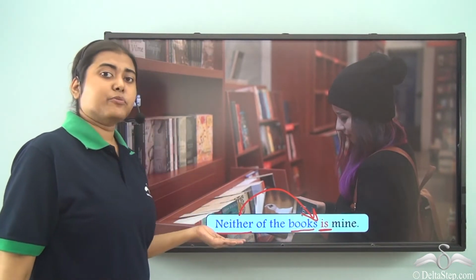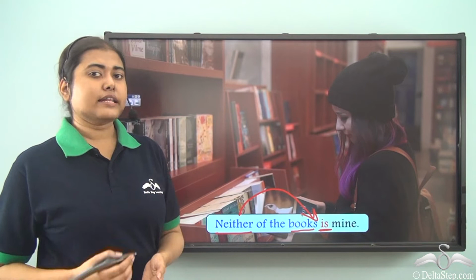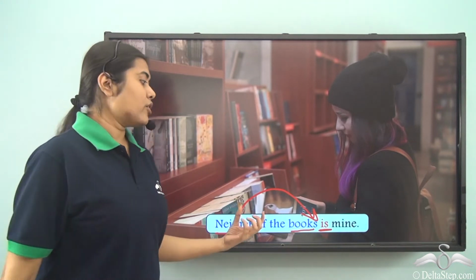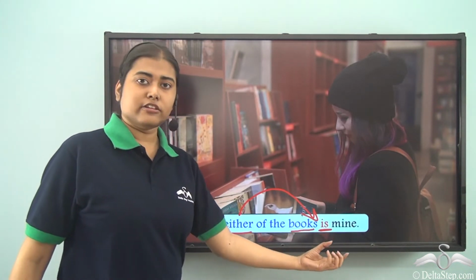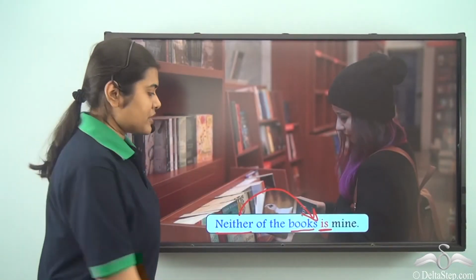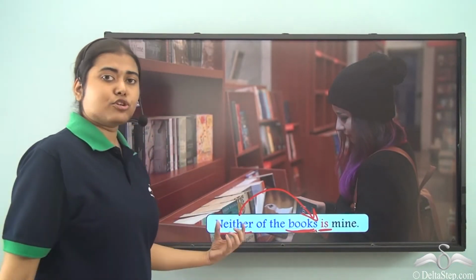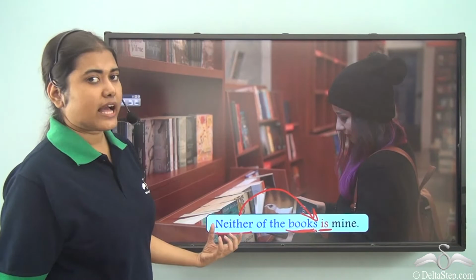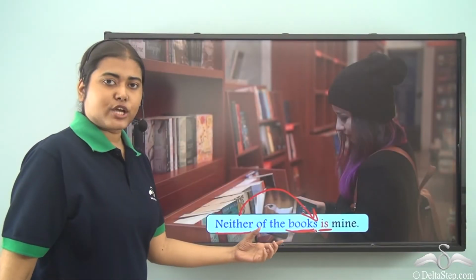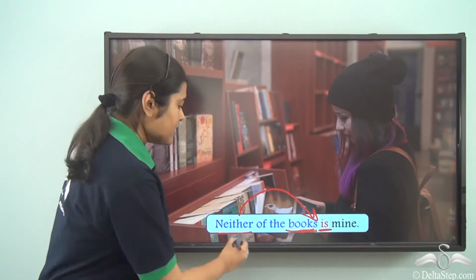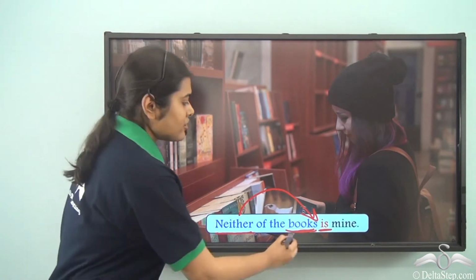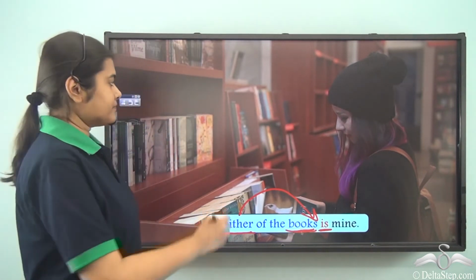So we see that with words like neither, none, anybody, anyone, we are always going to use a singular verb. So don't get confused when you see plural nouns used with words like neither or either, because the proper subject with which the verb should agree is neither in this case and not books.